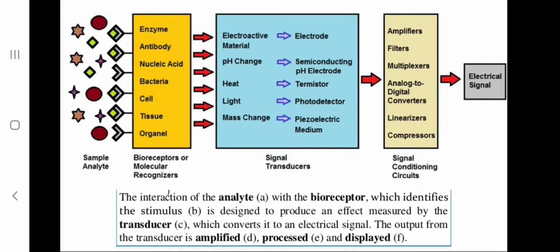This is what a biosensor does, that is a biological receptor is present, it can detect molecules which are present in the surroundings, and this detection is transferred to a signal using a transducer.